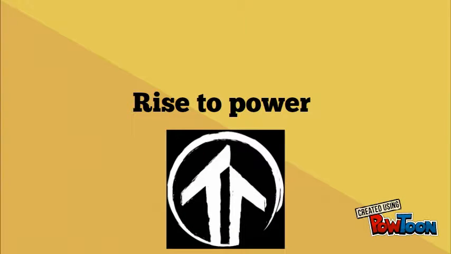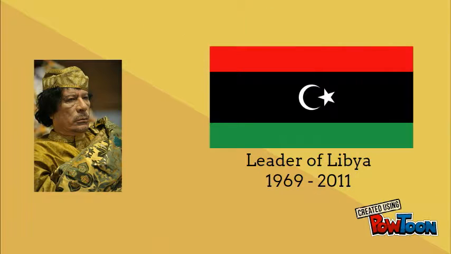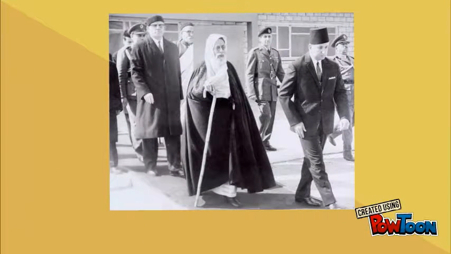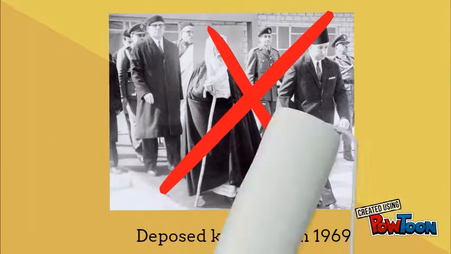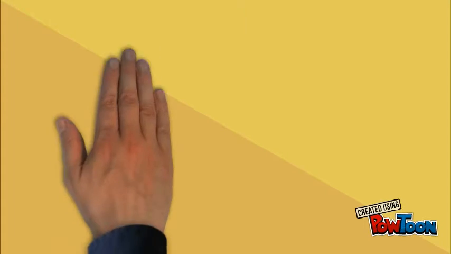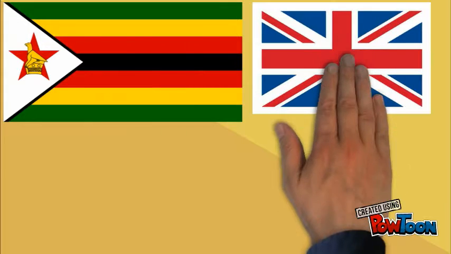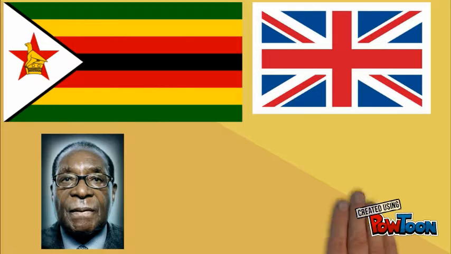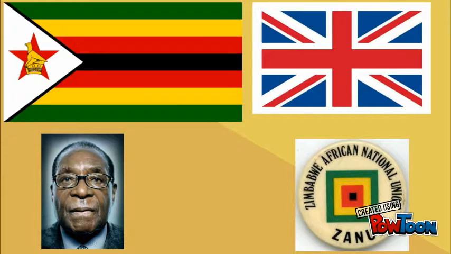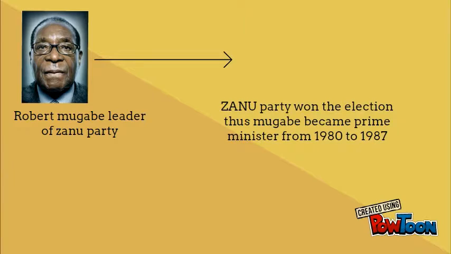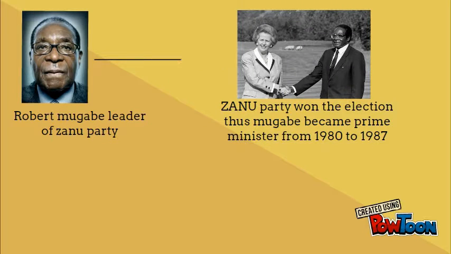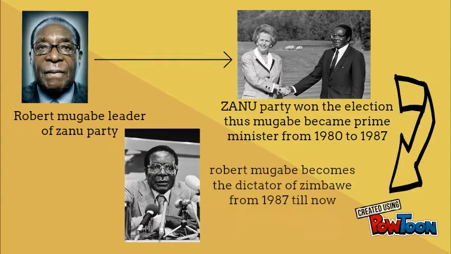Firstly, we will compare how both dictators rose to power. Gaddafi was the leader of Libya from 1969 to 2011. He deposed King Idris in a coup d'etat and ascended into power in 1969. Zimbabwe was colonized by the British until 1980. This was when they had a democratic election, which was won by Robert Mugabe and the ZANU party. Robert Mugabe was the leader of the ZANU party and was prime minister from 1980 to 1987. And he became the dictator from 1987 until the current day.